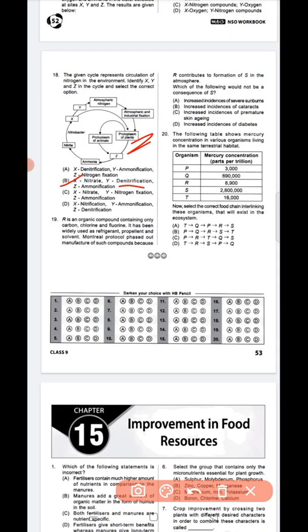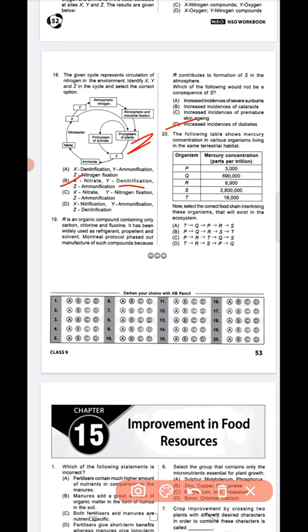Next, question number 19. R is an organic compound containing only carbon, chlorine and fluorine. It has been widely used as refrigerant, propellant and solvent. Montreal Protocol phased out manufacture of such compounds because R contributes to formation of S in the atmosphere. So which of the following would not be a consequence of S? So question number 19, option D is the correct answer.